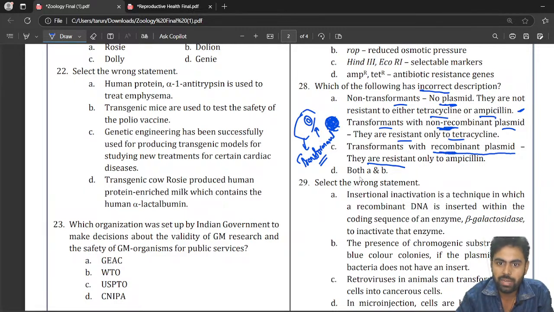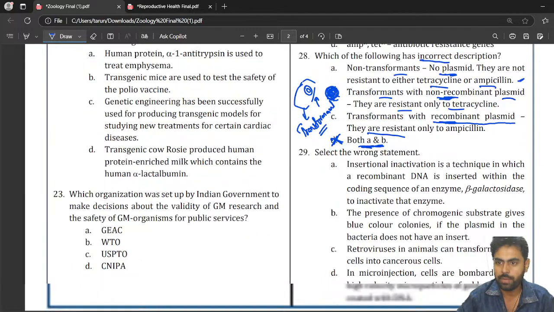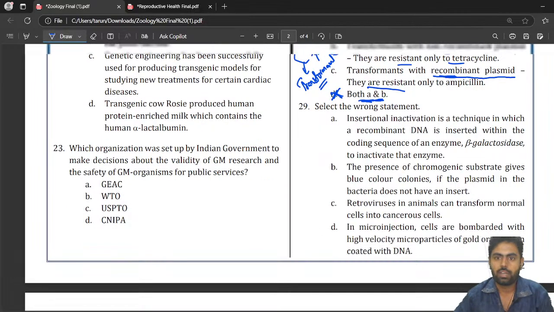But both A and B can be called incorrect. No, this is not a correct answer, and this is also not a correct answer. So I think there is an error in the question paper, or we can say the answer key given here has an error. So please understand that.